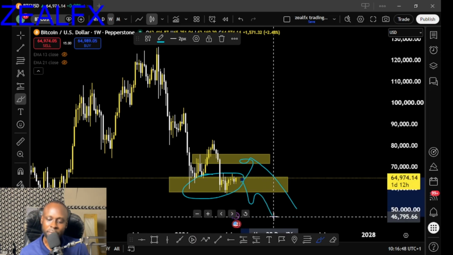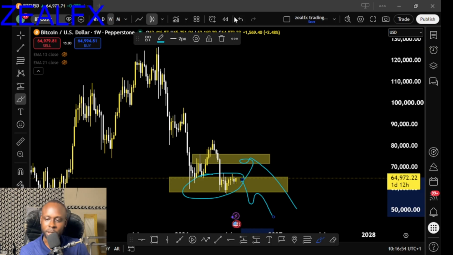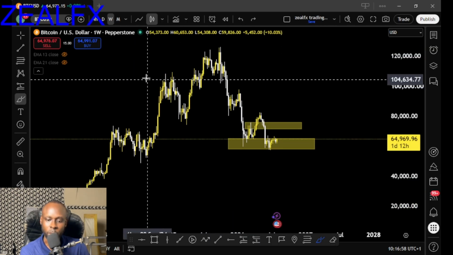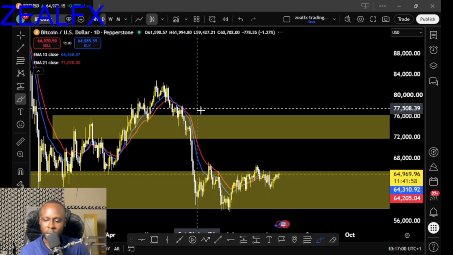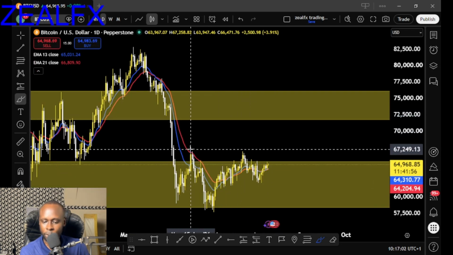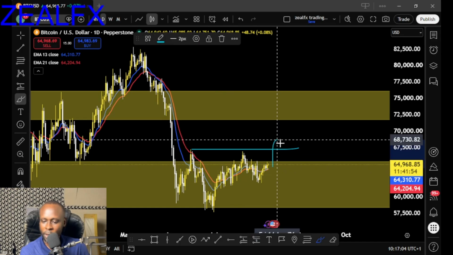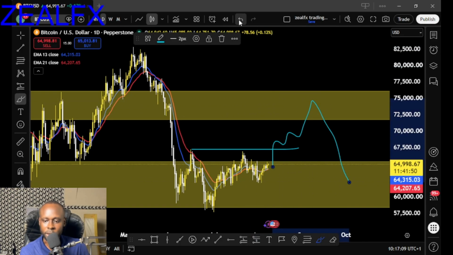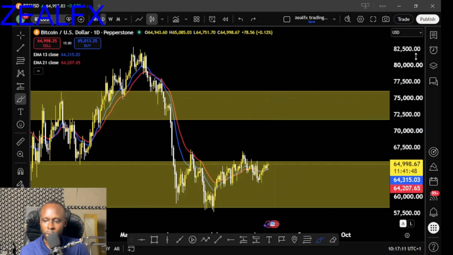So for now, we don't have a clear direction on BTC until we see price moving to our resistance areas for us to sell BTC, because we still have a bearish structure on the BTC on the weekly time frame. So let's go to the daily time frame. On the daily time frame, we need price to break this high for us to buy to this resistance level, to start looking for the selling opportunity on the BTCUSD, guys. So let's look at the next pair,